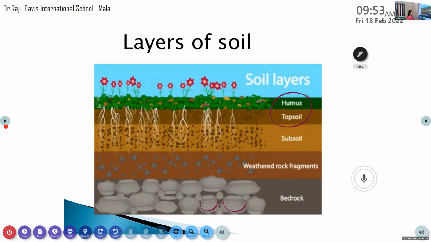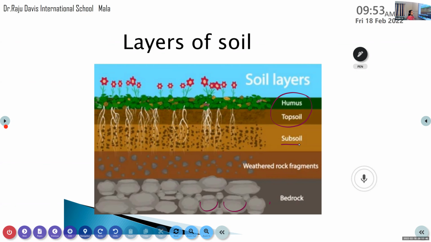And the next layer is subsoil. Subsoil is made up of clay, then sand, silt and minerals. Silt means fine sand, very fine sand. It is very smooth when we touch it.